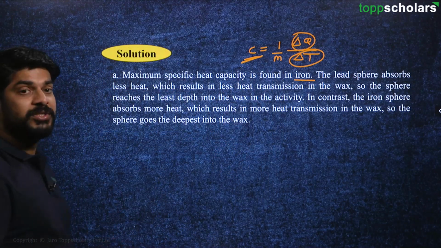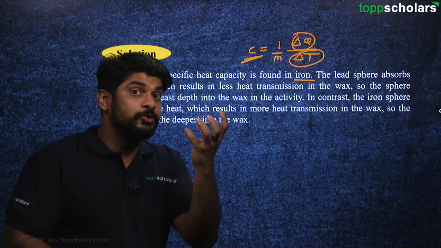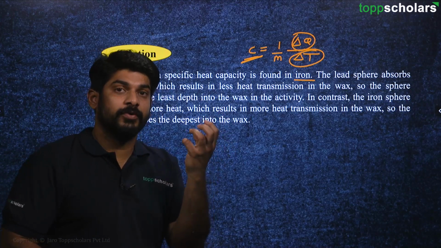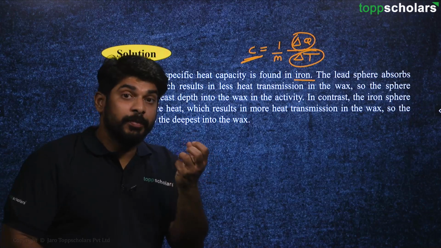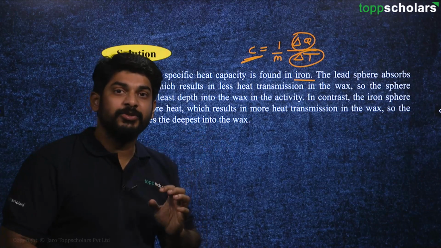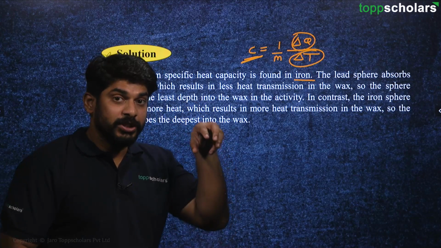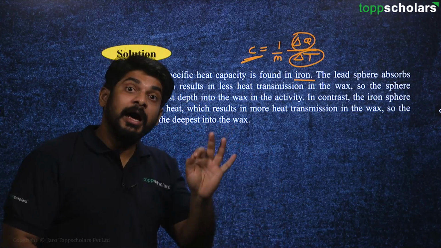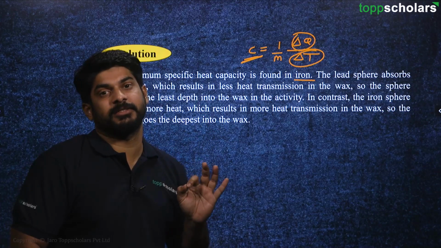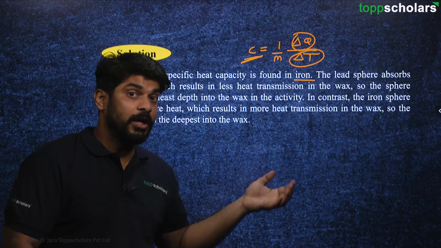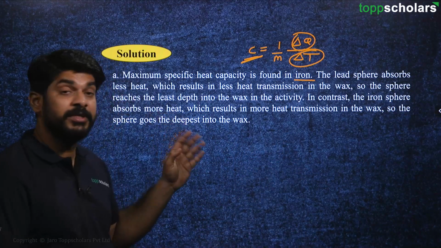Since iron has absorbed a large amount of energy for gaining a particular value of temperature, when it came in contact with the wax, it was able to transfer a large amount of energy to the wax, as compared to the other spheres given in the diagram.